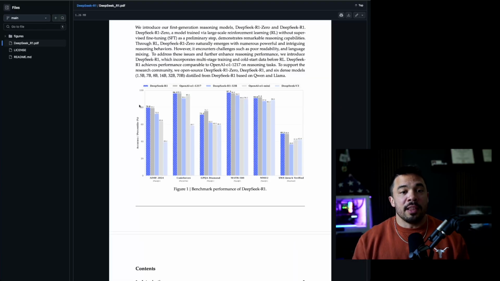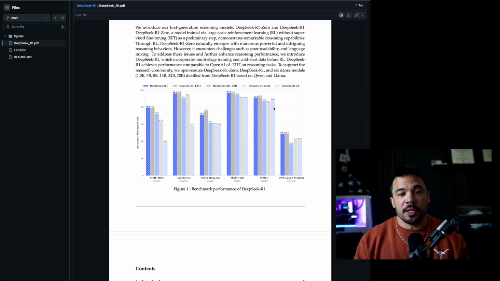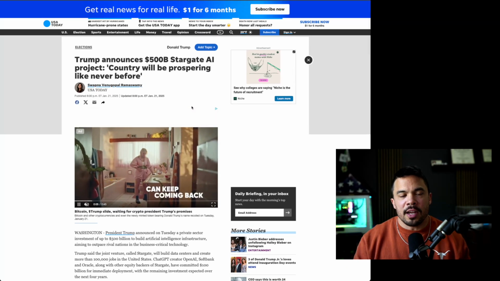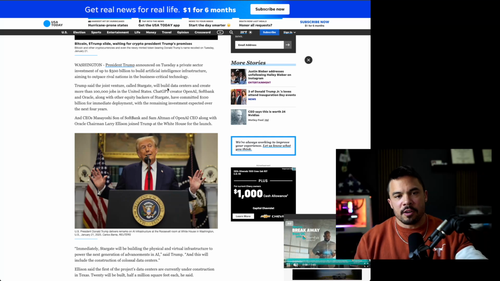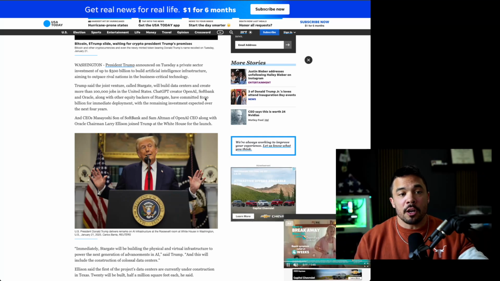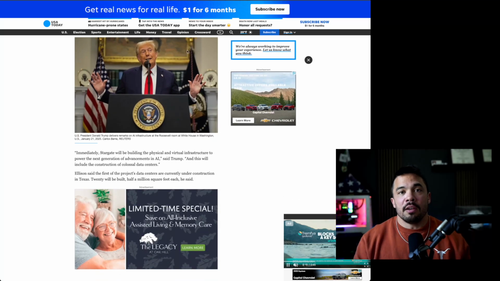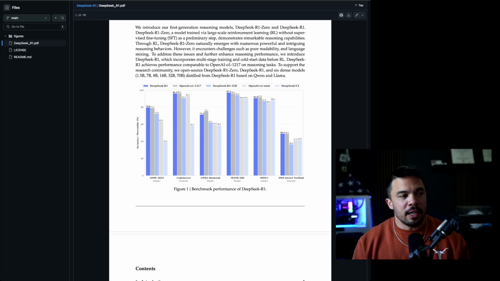So a company that open sources something with comparable benchmarks or exceeding, like in math and software engineering benchmarks, it's a little funny. But I think with Project Stargate being announced under the Trump administration, they're going to be okay. Just quickly, $500 billion investment and starting out with $100 billion for immediate deployment in the state of Texas to build advanced AI infrastructure. But enough of that. We'll go in and see here.